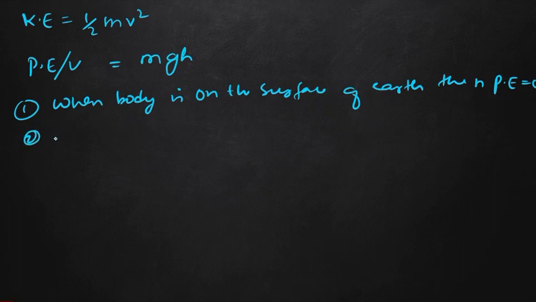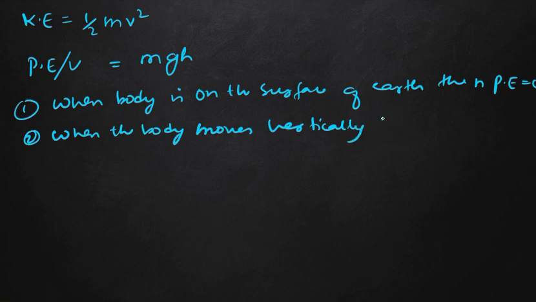Number 2, when the body moves vertically upward, the height of the body increases from the ground, and hence the potential energy of the system also increases.